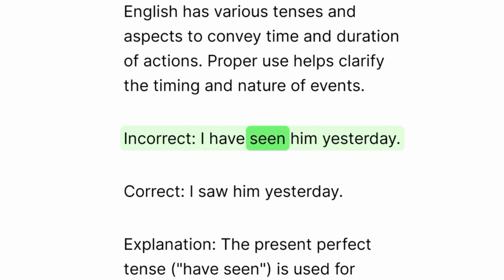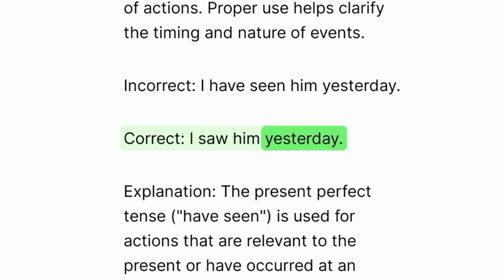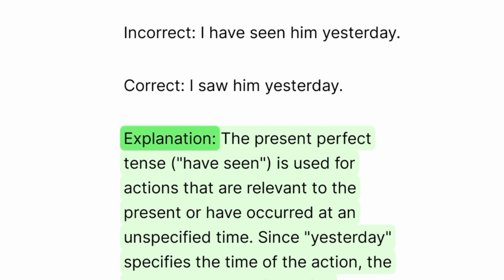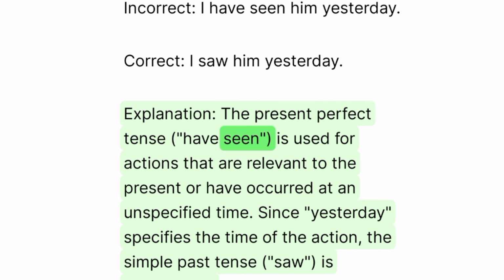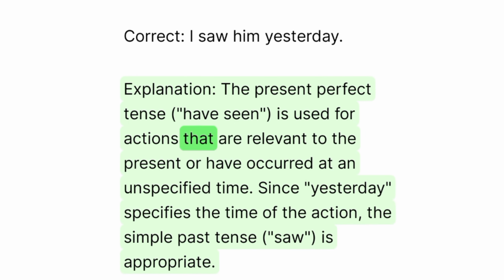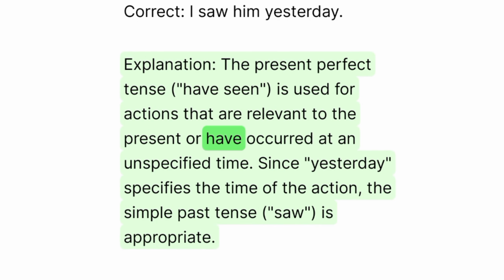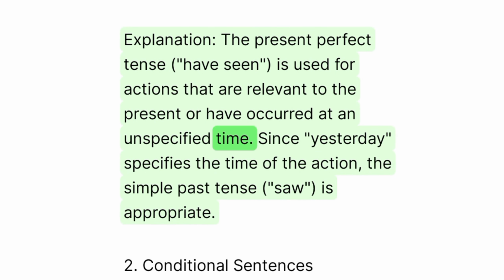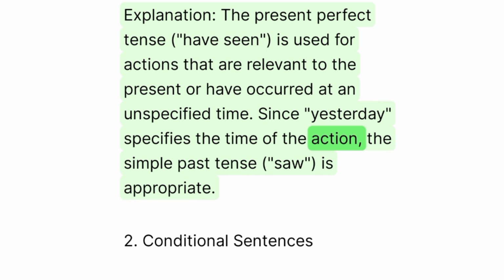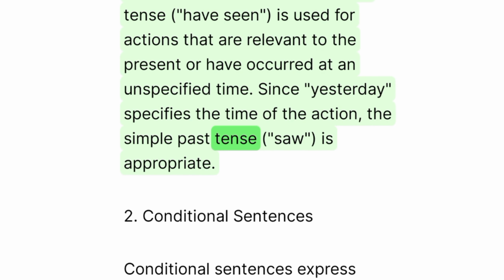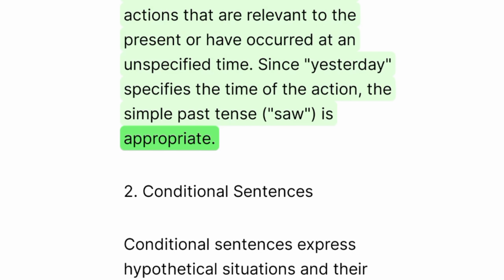Incorrect: I have seen him yesterday. Correct: I saw him yesterday. Explanation: The present perfect tense, have seen, is used for actions that are relevant to the present or have occurred at an unspecified time. Since yesterday specifies the time of the action, the simple past tense, saw, is appropriate.